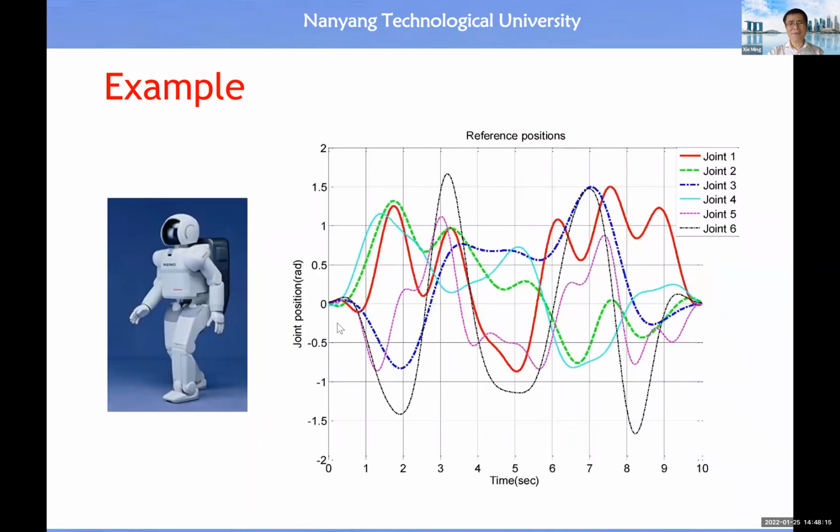Then for articulated motion, there's an angular position. Let's say we have this humanoid robot. When this robot swings its arm, normally inside the arm we have 6 joints. Each joint must have an angular position. Then we need to know the time function for the angular position of each joint. In this case, we should have 6 time functions for a single arm.